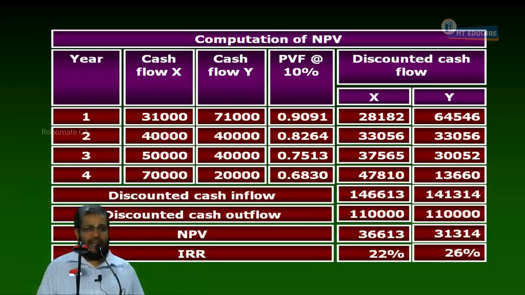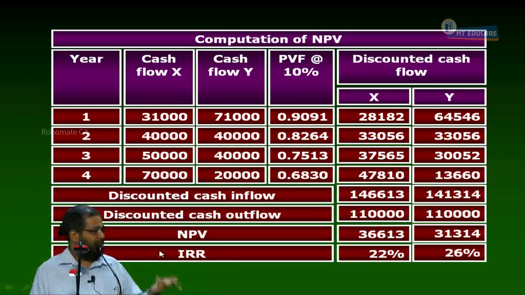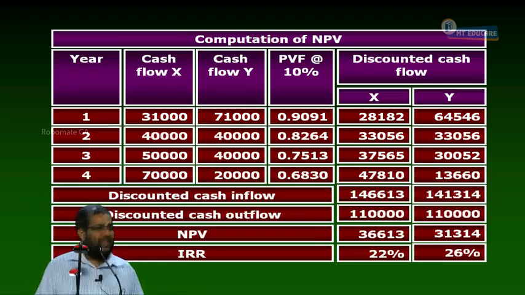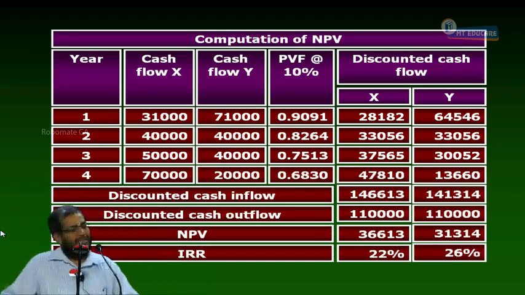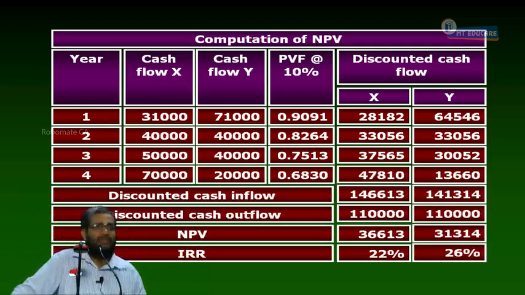You go home and check. Take 22% as the guess rate and you will almost get the IRR of X. Take 26% and you will almost get the IRR of Y. Your homework is to go home and calculate the IRR for X and Y. It will be very near to 22% and 26%. I don't want to write in decimals, just for easy discussion. Round off to the nearest whole number, 22 and 26, which you normally should not do for the IRR.